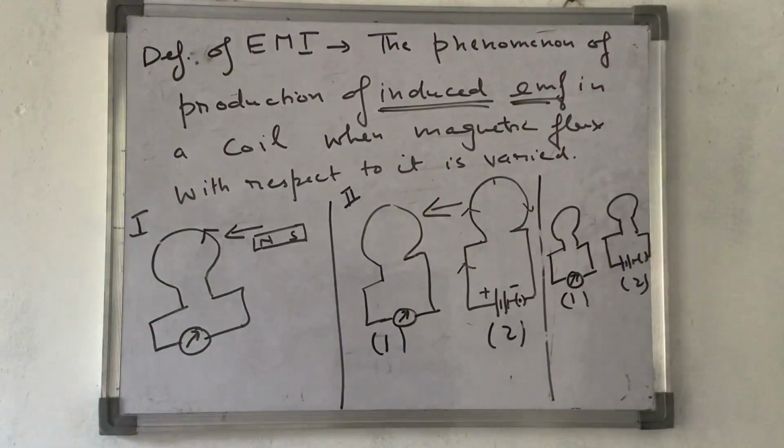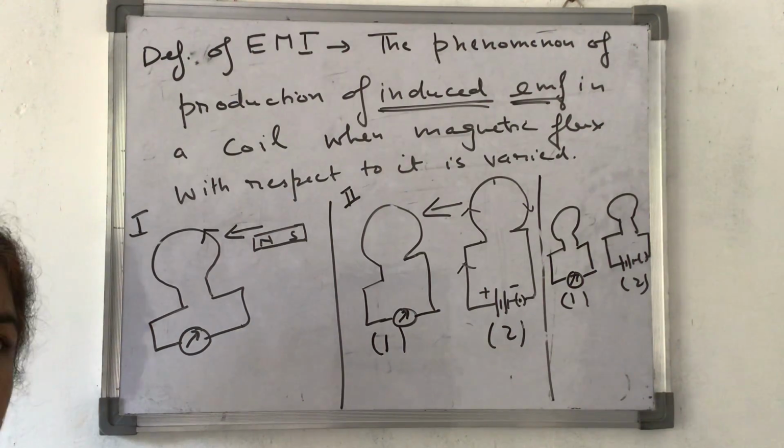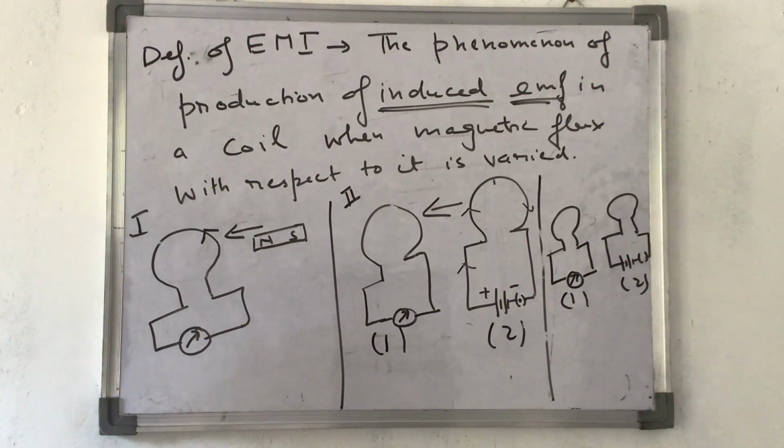I am quickly summarizing. Three things he has explained. In case a magnet is brought near a coil, induced current is produced in it. If a current carrying coil is brought near a given coil, again induced current is produced in it. Third, if some change in current is made in a particular current carrying coil, whether the current is stopped or started, then again induced current is produced in the first coil.